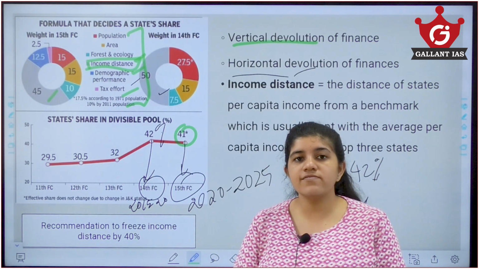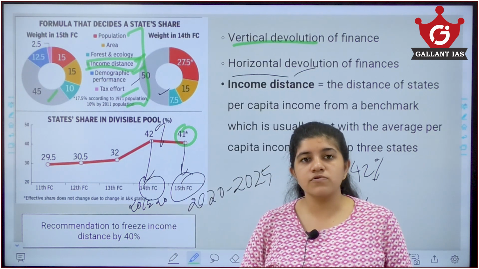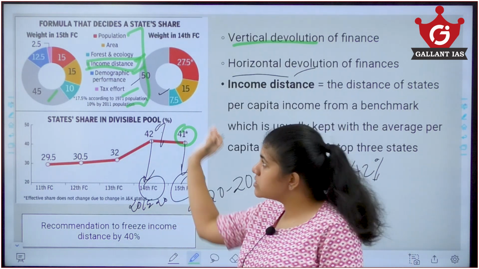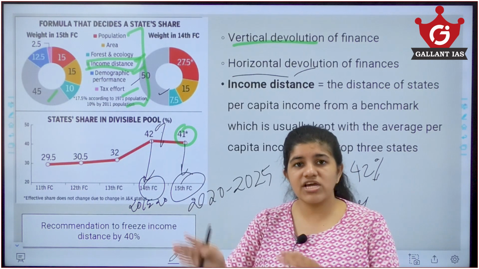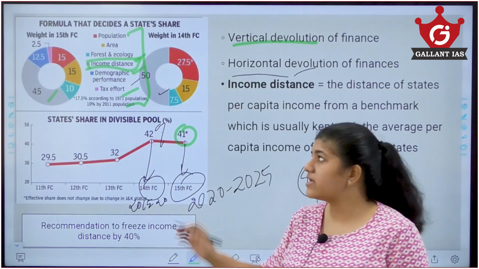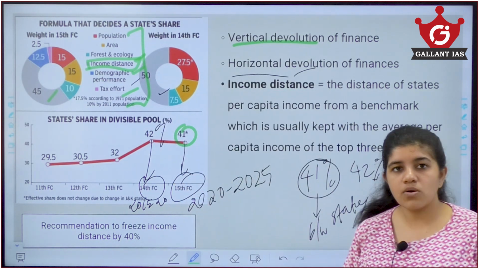They also believe that such states might have the demographic dividend which would actually help India in the future. So resources like health, education, etc. are concentrated on those states more. Now the rich states, which get a lower percentage in terms of income distance, will get less amount compared to the low income states. So that is also an issue.